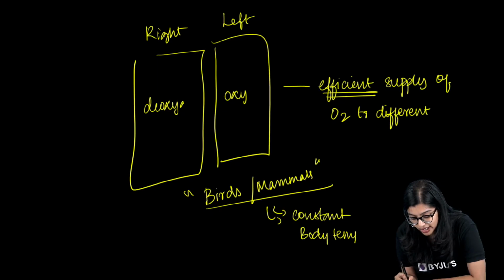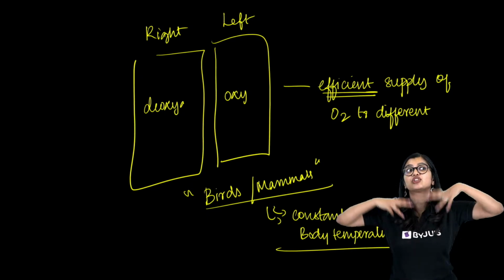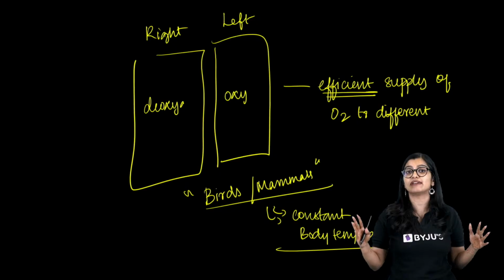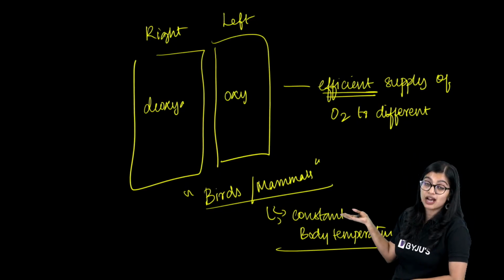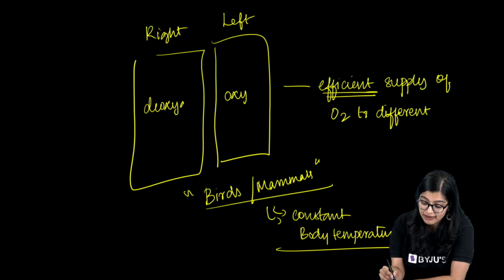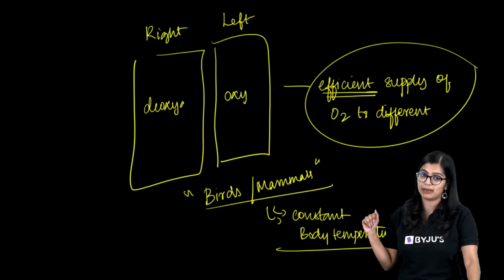The body temperature does not change with respect to the surroundings; rather, we maintain it so that it's always kept constant. In order to achieve this, a large amount of energy is required, which is why we need an efficient oxygen supply for that balance to be maintained.